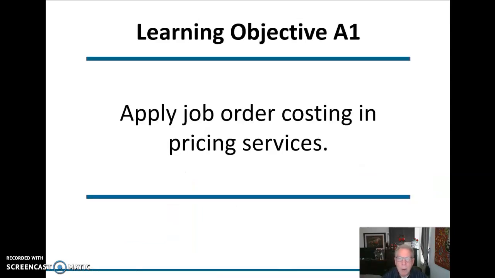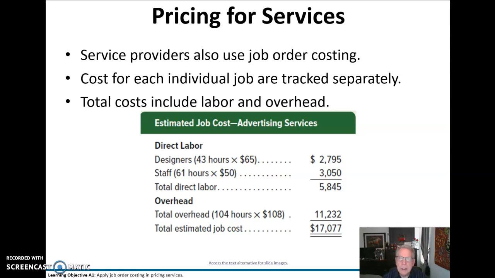Okay, now apply job order costing in pricing of services. Normally, I don't like to price for services based on my costs. I'm going to price my services based on what the market will bear. So in this case, though, often cost does greatly influence our pricing decisions.